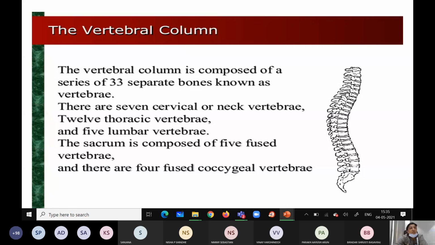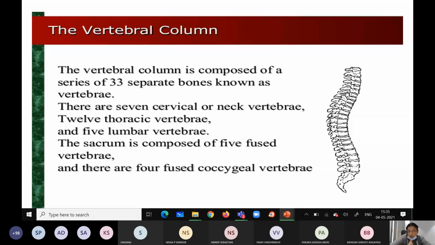This is a brief again. The vertebral column is composed of 33 separate bones known as vertebrae. I told you already, irregular bones unite together to form the vertebral column.